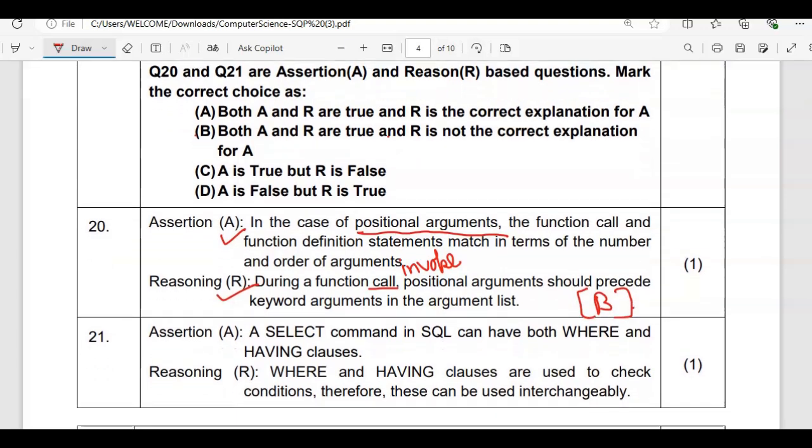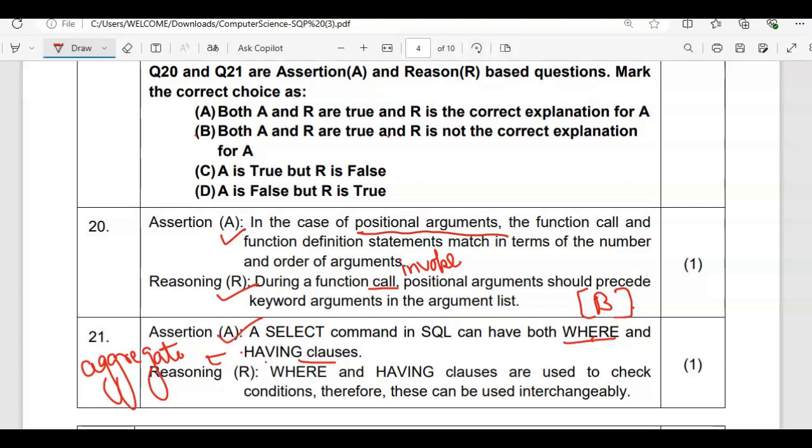Now assertion A, a SELECT command in SQL can have both WHERE and HAVING clause. That's correct only. You can use WHERE also to provide a condition, and you can provide HAVING also if you are working with aggregate functions. If you are working with aggregate function, then you will use HAVING clause for providing the condition, and if you are using a normal one, then you will use WHERE clause, but both are used to provide the condition. Both will work with SELECT only, so this is correct.